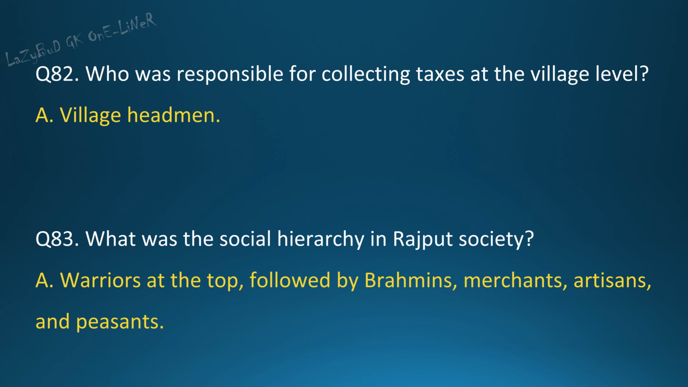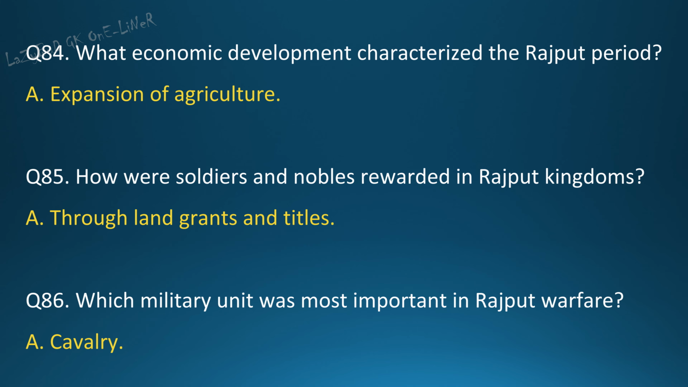Question 83. What was the social hierarchy in Rajput society? Answer. Warriors at the top, followed by Brahmins, merchants, artisans, and peasants. Question 84. What economic development characterized the Rajput period? Answer. Expansion of agriculture. Question 85. How were soldiers and nobles rewarded in Rajput kingdoms? Answer. Through land grants and titles.